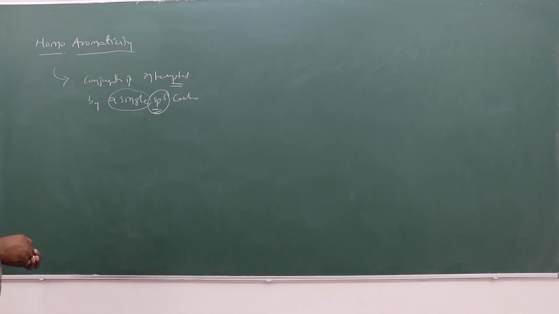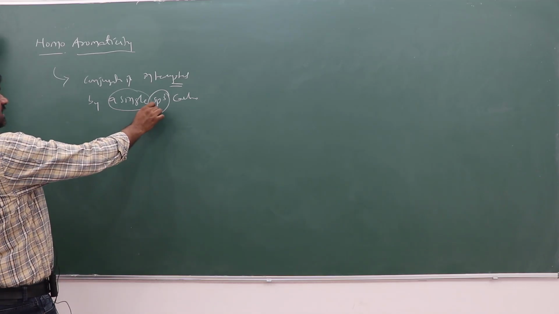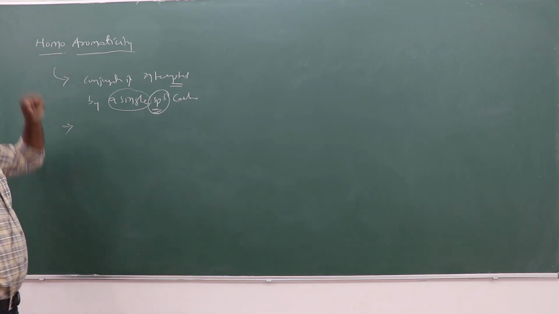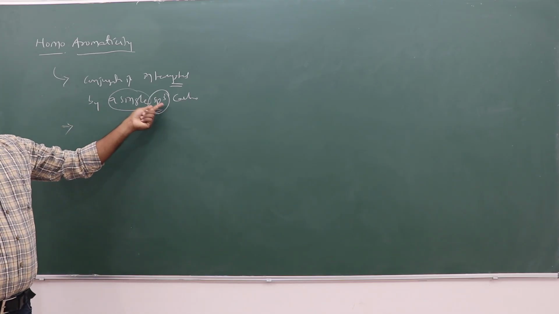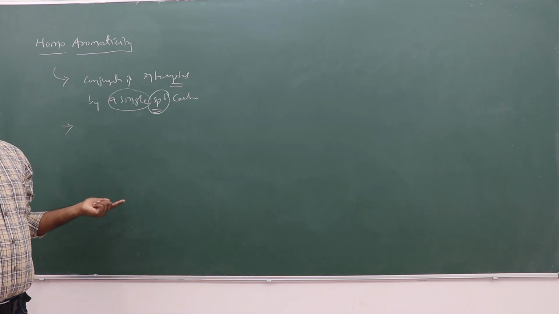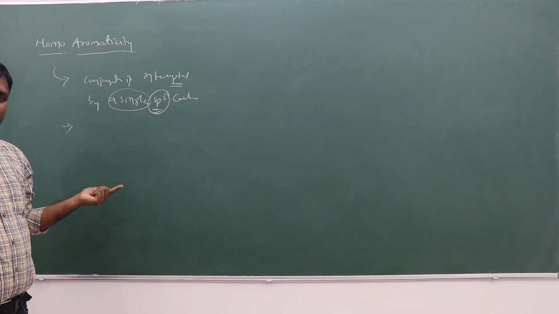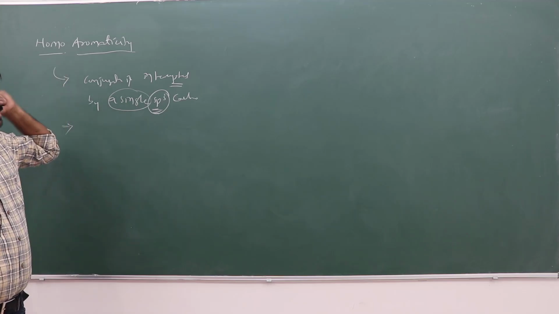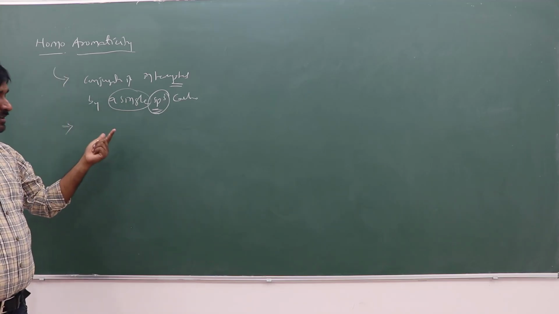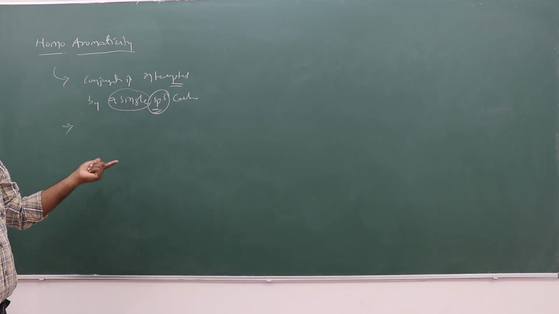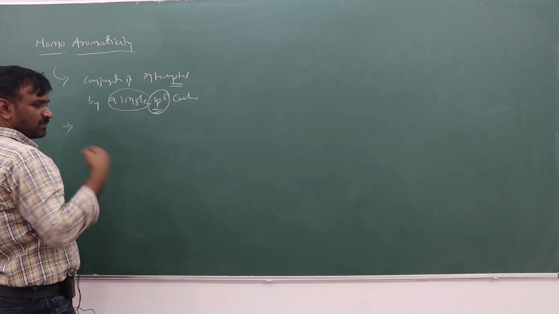So when the conjugation is interrupted by the sp3 carbon, then according to the earlier condition it would be a non-aromatic compound because it is non-planar. But due to homoaromaticity, some of these compounds are aromatic, depending upon the 4n plus 2 pi electron rule.